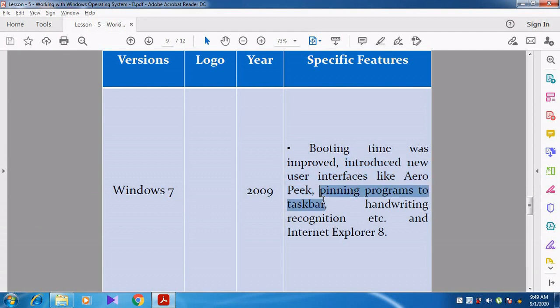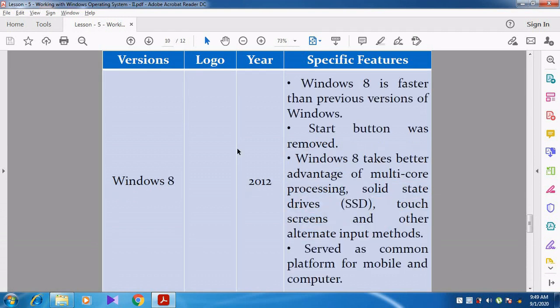And then pinning the programs to the taskbar, handwriting recognition, and Internet Explorer was developed with version 8. Pinning the programs means, here this is the taskbar. Here you can see Google Chrome, KM Player, Internet Explorer pinned here, right? So then we developed Windows 8. Windows 8, most of you have now in your home. In 2012 it was developed. The best thing is Windows 8 is faster than the other versions of